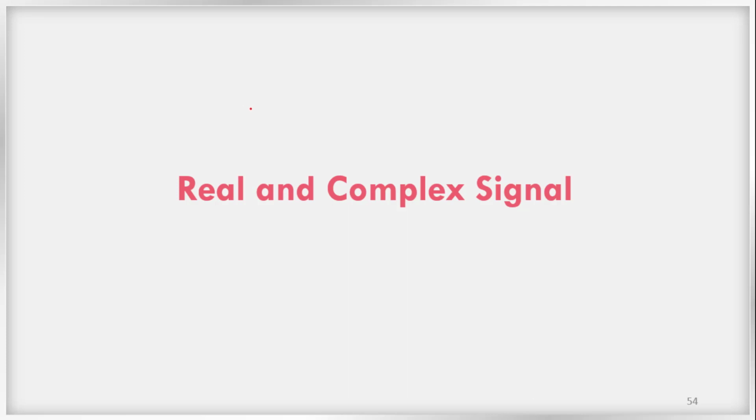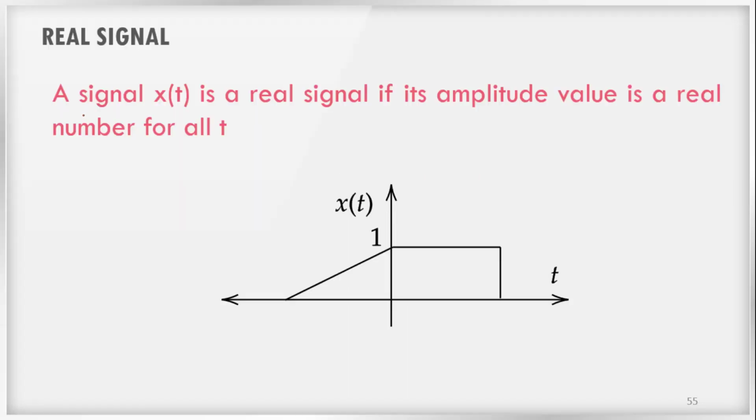Real and complex signal. Let us see what is a real signal. A signal x of t is a real signal if its amplitude value is a real number for all t. Here in the x-axis time is marked. For all this time, if the amplitude of the signal x of t is a real number, for example, if you take a value from here, it is a real number.